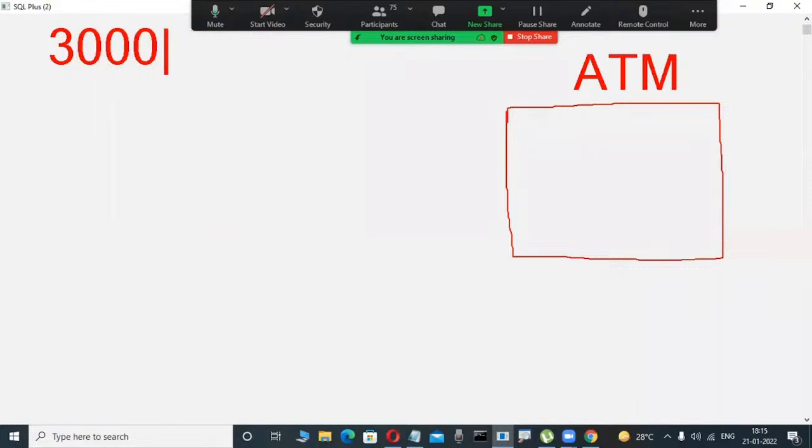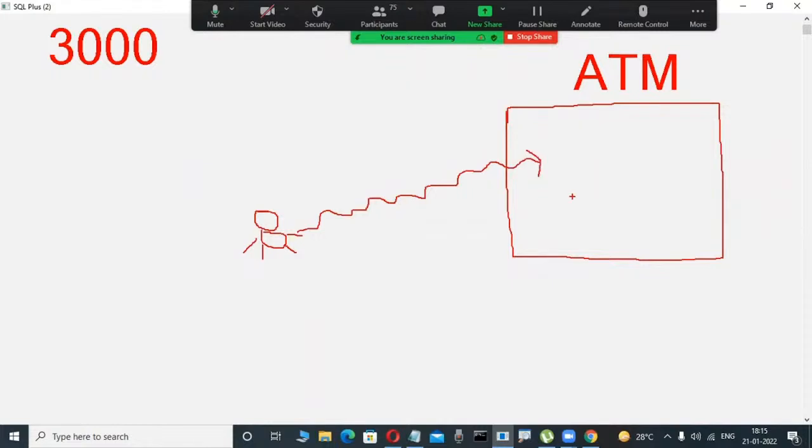Today, I decided to withdraw some amount, for example. Suppose I am going to a bank. Slowly observe here. This small scenario is easily understandable, even by a non-technical person. I am going to some ATM center, for example, and I decided to withdraw money.